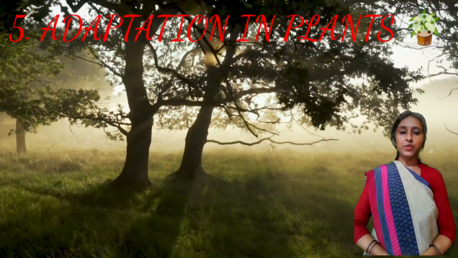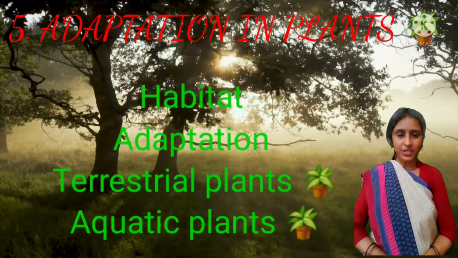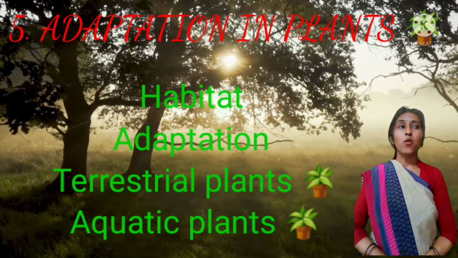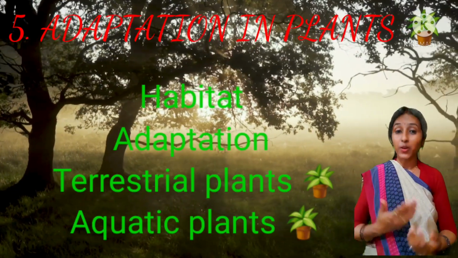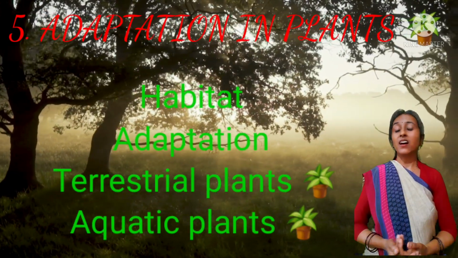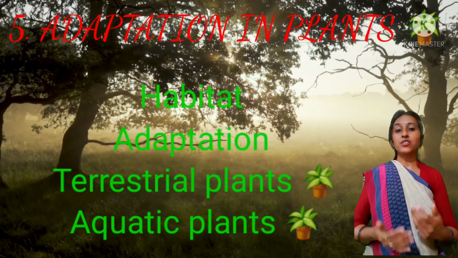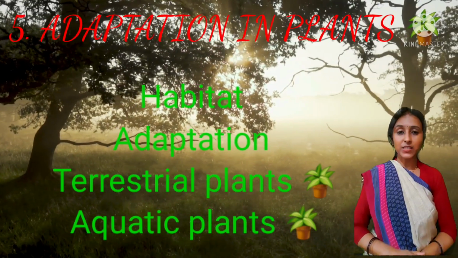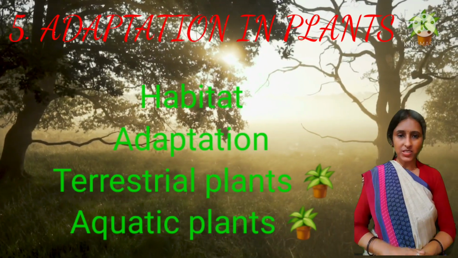In our previous video, we learned about habitat, adaptation, and terrestrial plants. There are lots of types of plants, like terrestrial plants, aquatic plants, and other adaptations. In terrestrial plants, there are categories like plants in plains, plants on mountains, deserts, swamps, and coastal areas.